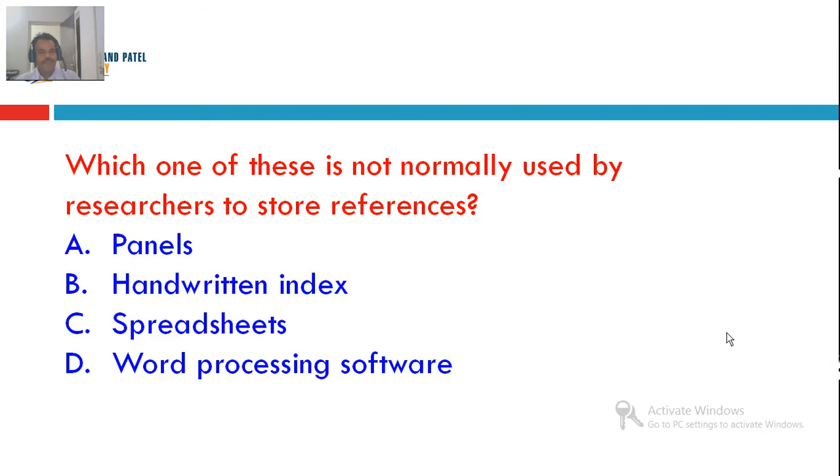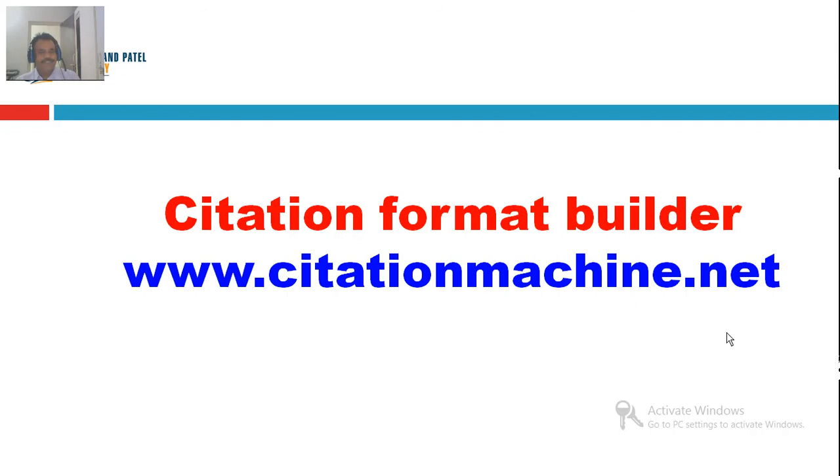Now here's the MCQ. Which one of these is not normally used by researchers to store references? I always felt that this is a funny MCQ, but it's okay. Panels, handwritten index, spreadsheets, word processing software. And the right answer is panels. I'm sure it was easy for you to make your choice.